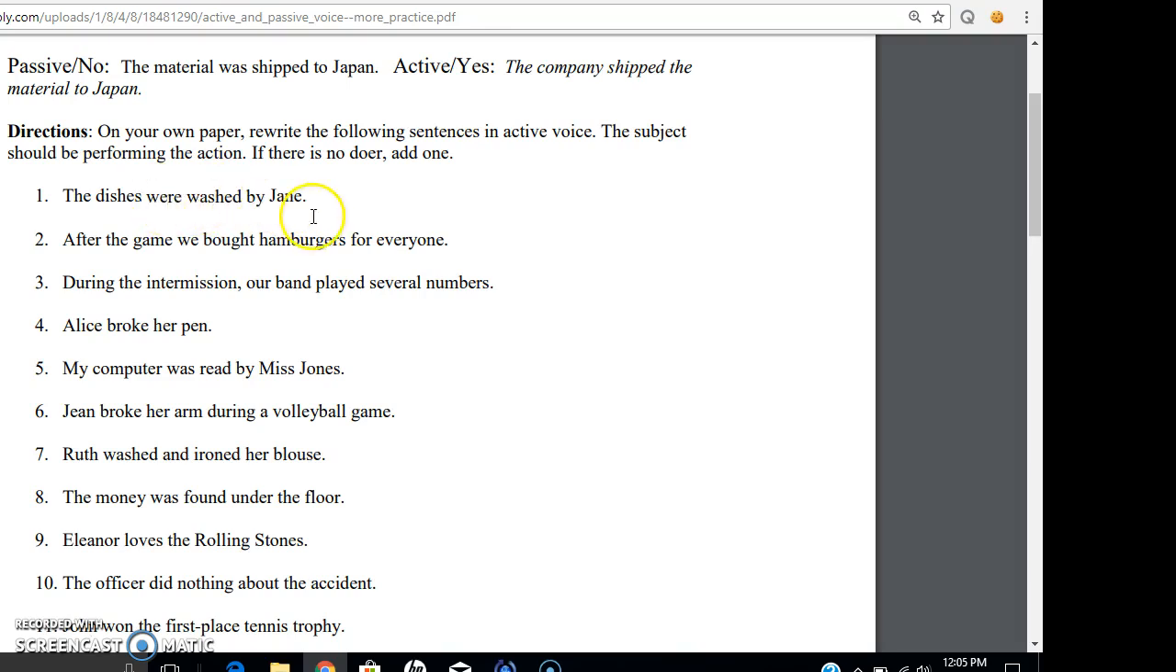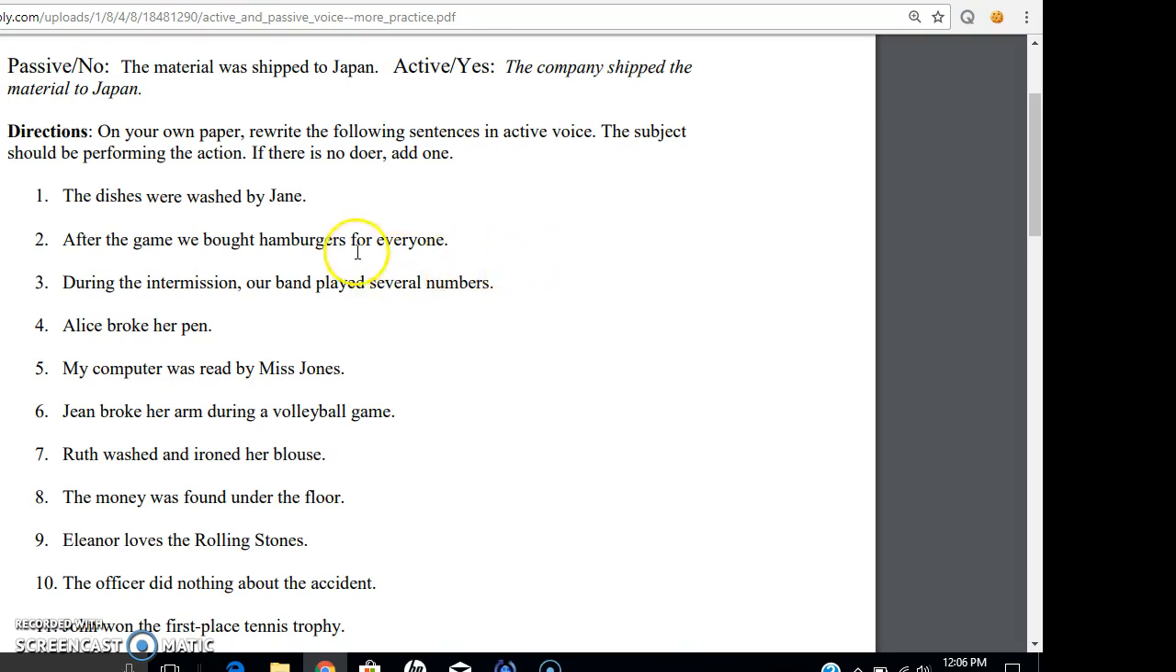Remember, when you shift from passive to active, you still have to keep it in the same tense. So because this is in past tense, you have to keep it in past tense. And to do that, all you would do is get rid of that helping verb and just say Jane washed the dishes.